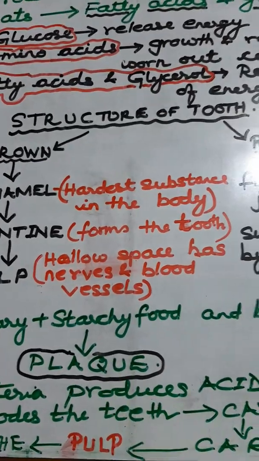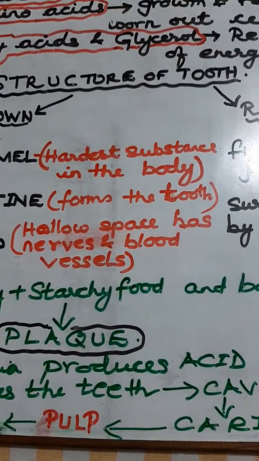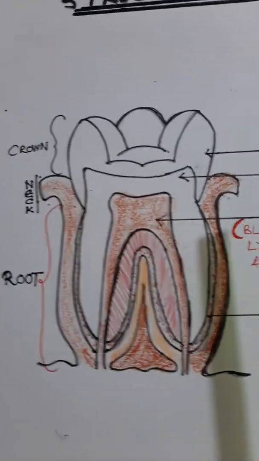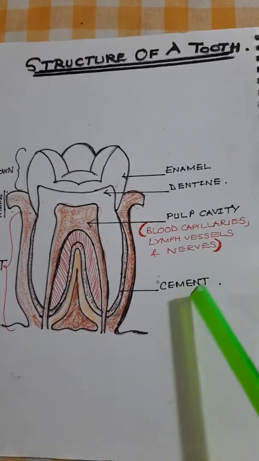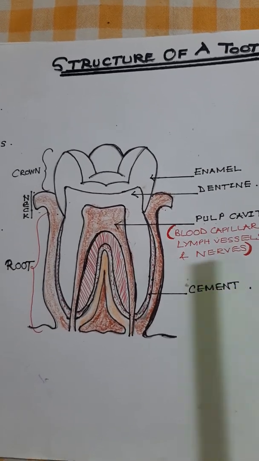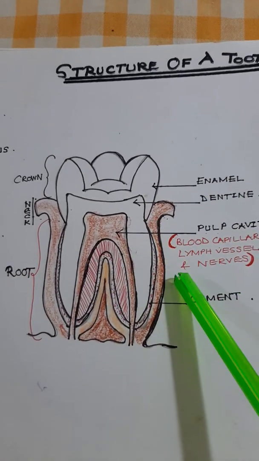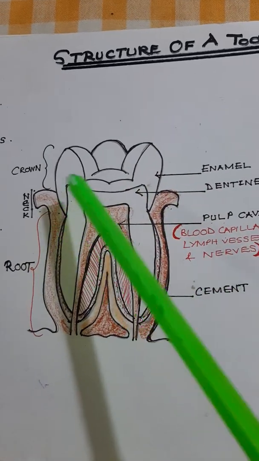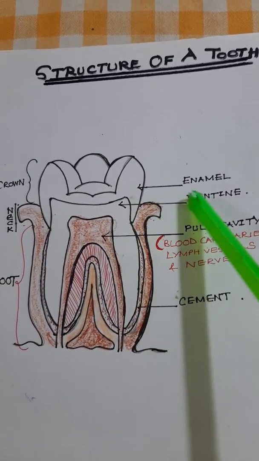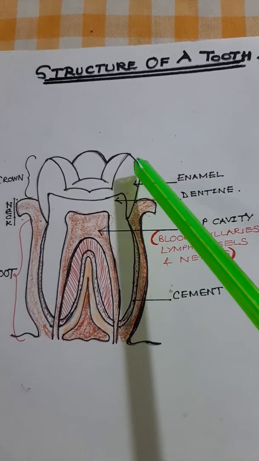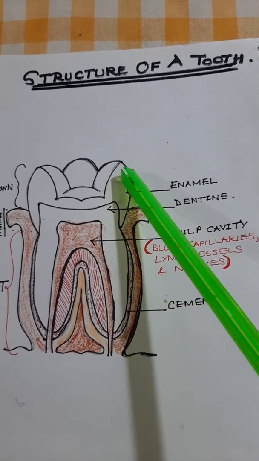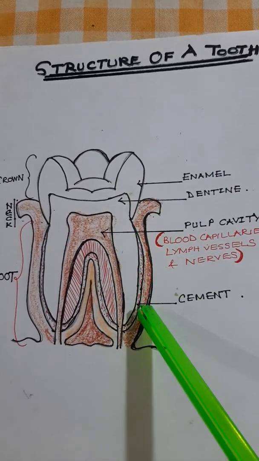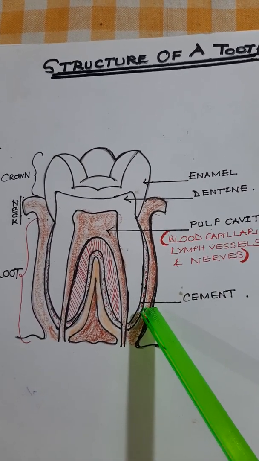Now we come to the structure of the tooth. Let me explain it to you here. The tooth has two parts. One lies above the gums, above the gum line, which is what we can see. That is called the crown. And the one that lies below is called the root.